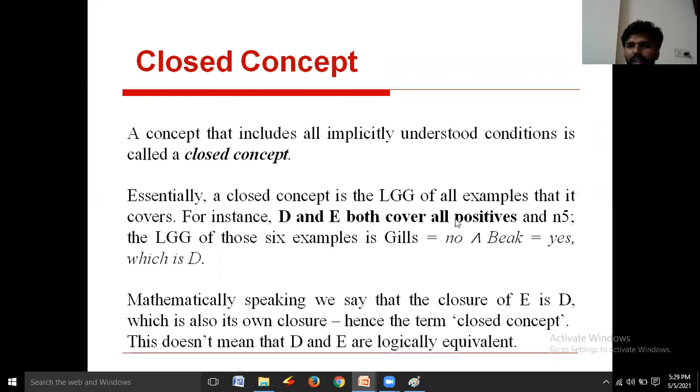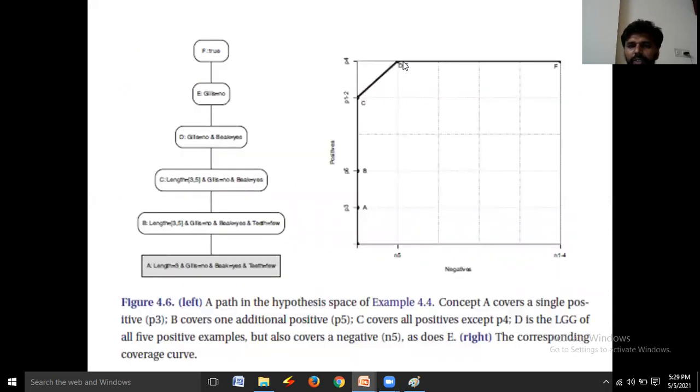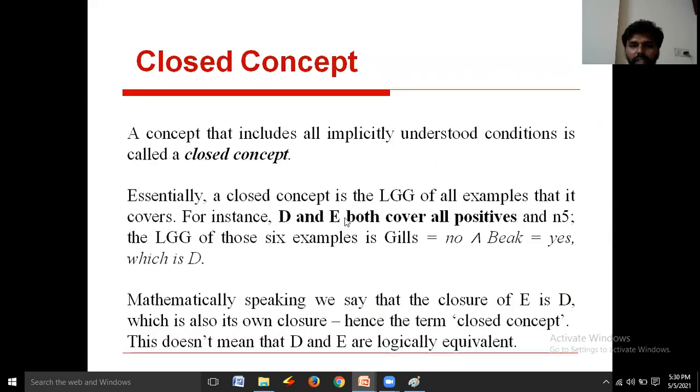D and E both cover all positives, and N5, but D and E are not the same. Such a kind of representation is treated as closed concepts, right? D and E both cover all positives and N5, where N5 indicates negatives.